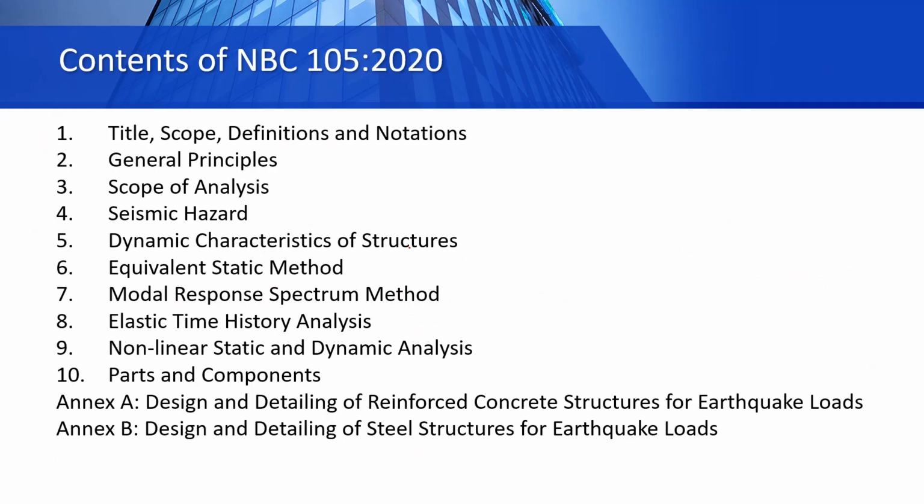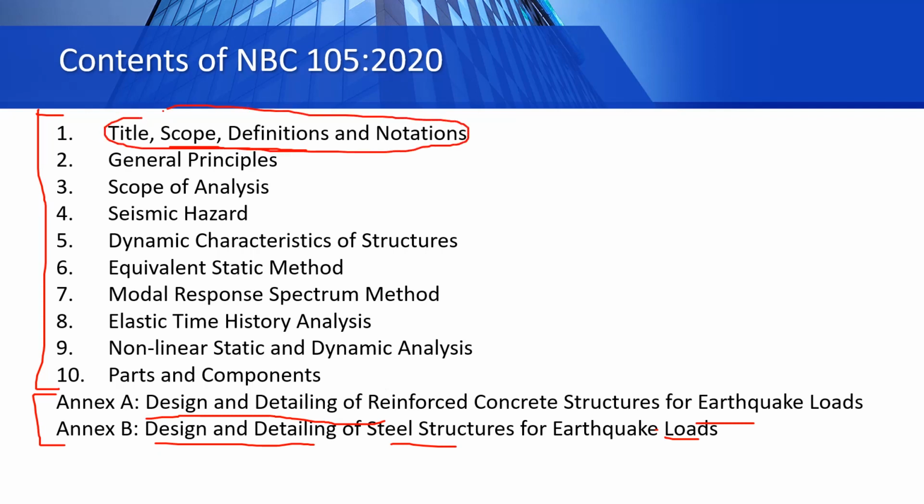So what are the contents in NBC code? You can see here 1 to 10. There are 10 parts or 10 chapters in our updated code, and there are 2 annexes added. These 2 annexes were not present in our previous version of the code. Now 2 annexes have been added regarding design and detailing of RCC structures and steel structures for earthquake loads, and the other 10 parts include the following things that you can see on your screen right now: title, scope, definition, and notations. This first part is present in almost every code.